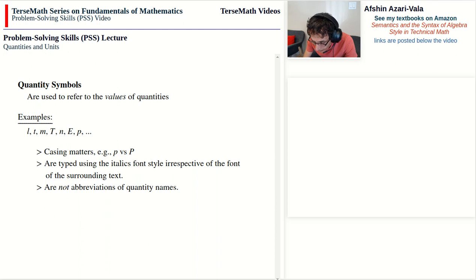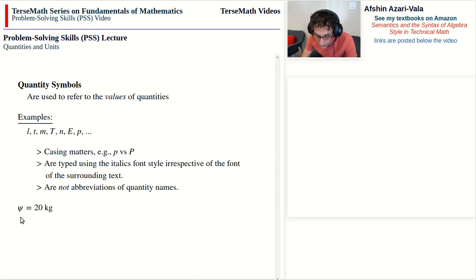Suppose that we had agreed to refer to the value of mass using this particular letter called psi, a Greek letter psi. And if we had done so, then we could say that psi is equal to, let's say, 20 kilograms. In that case, no one would say that this is an abbreviation for the word mass.